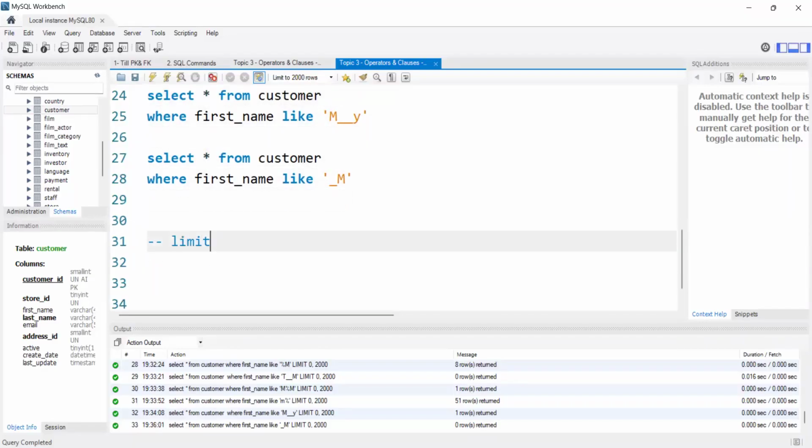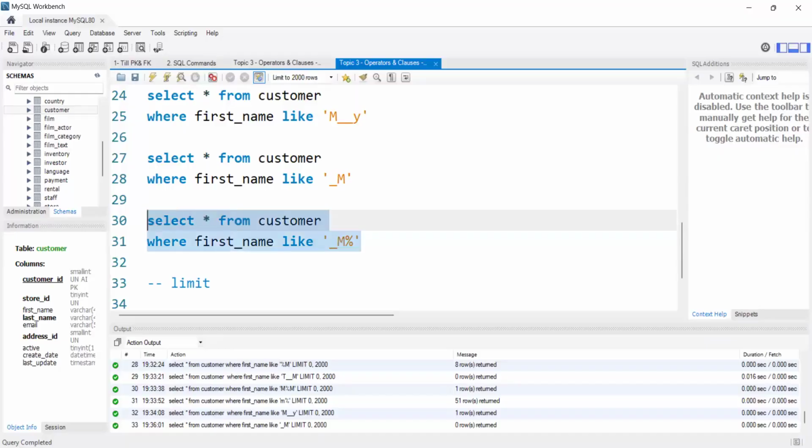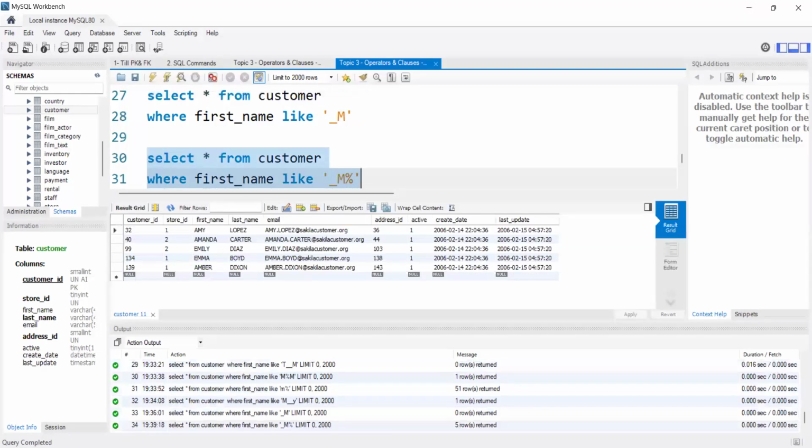Ma'am, can we use both the underscore and modulo operators together in like? Of course. Actually, that is a perfect question. We can use both. This indicates the first letter can be anything. The second letter should be M, and after M we can have any number of characters. Let's execute this. See, the first letter can be anything, the second letter is M. After M, we can have any number of characters, right?